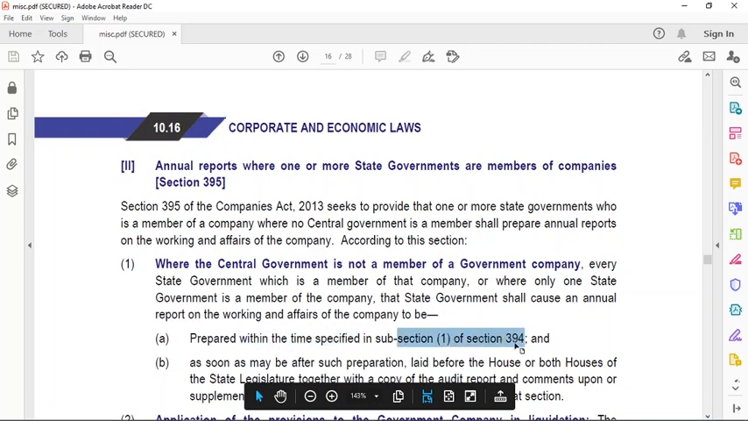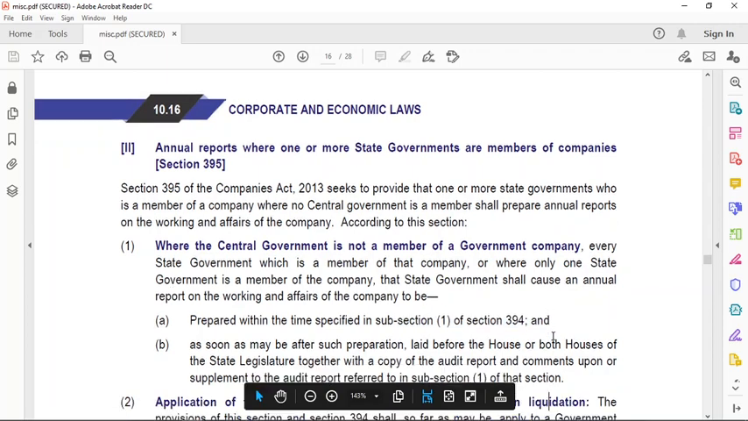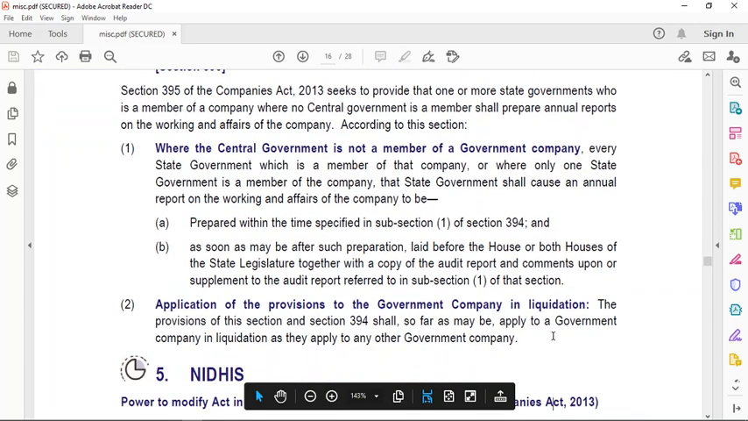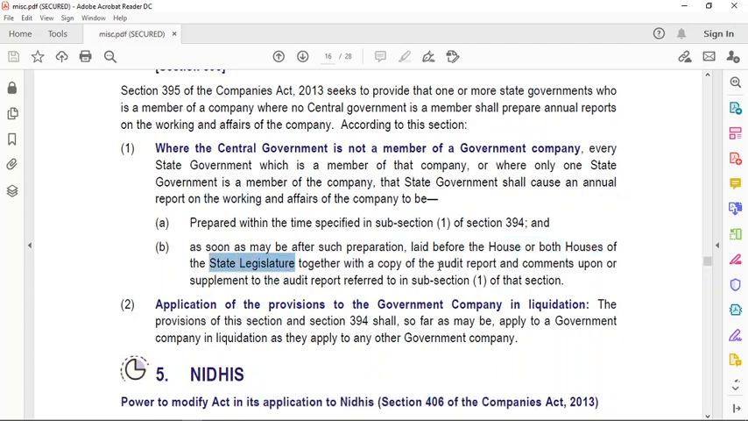What is it? 3 months from the date of AGM. And as soon as may be after such preparation laid before house or both the houses of state legislature together with the copy of audit report and the comments upon or supplements to the audit report as referred to in subsection 1 of that section. Clear till here? Okay.